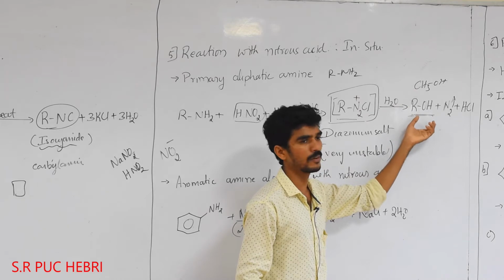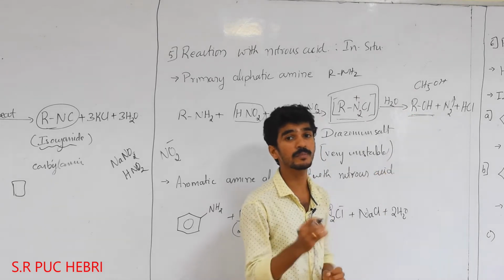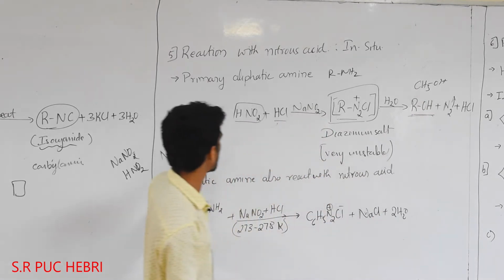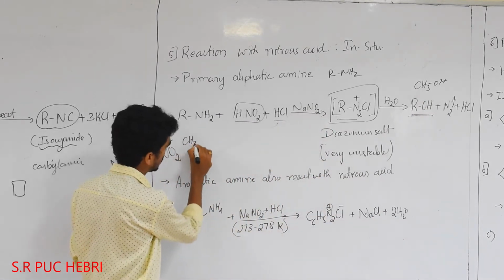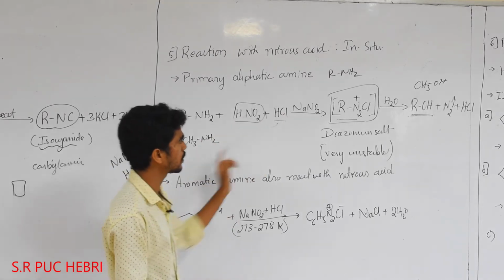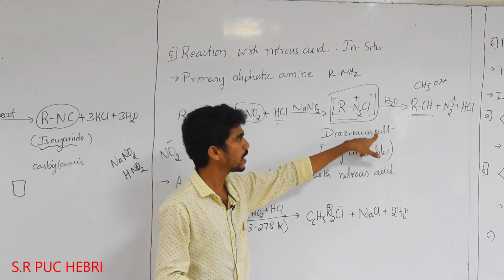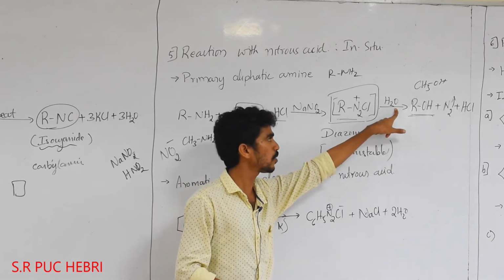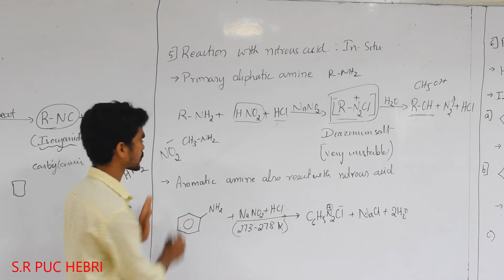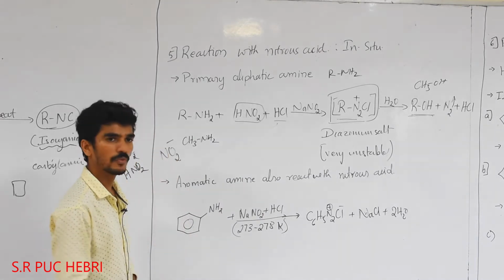How will you prepare it from this reaction? The starting material should be CH3NH2, and the rest are all the same. It will give methane diazonium salt, which will undergo hydrolysis by water. It will produce CH3OH. This is a utility method. Okay, and next we'll move forward.